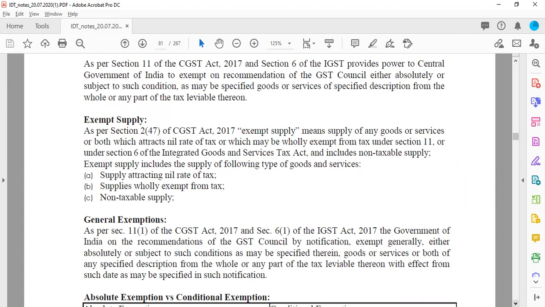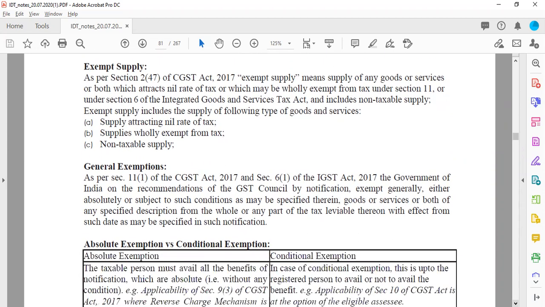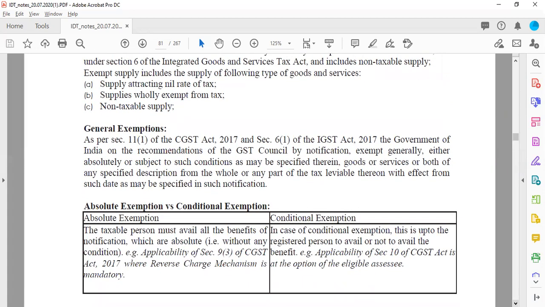Now, the basic difference between nil rated and exempt supplies: nil rated goods and services are considered as zero rated supply, and for zero rated supplies, input tax credit is available. But in case of exempt supplies, the ITC is not available because the output is not liable for tax. So for input, the ITC won't be available. And third one is non-taxable supply, obviously those types of goods and services which are outside the GST ambit. So that will be considered to be non-taxable supplies.